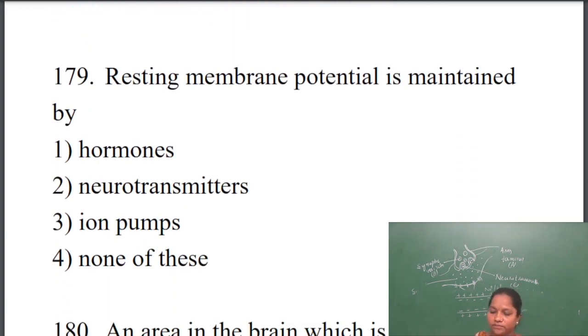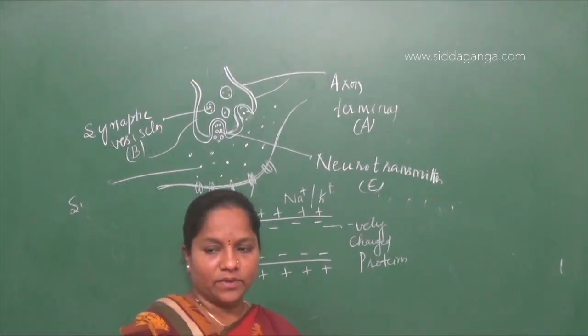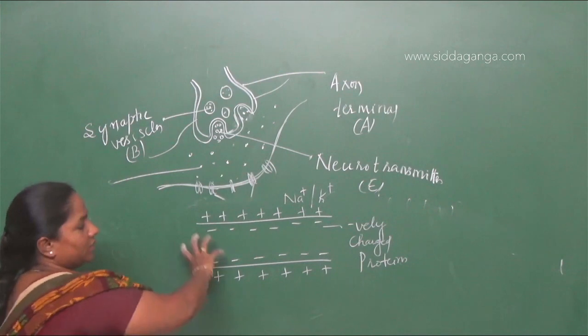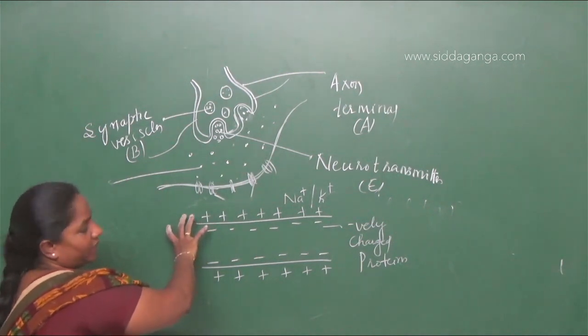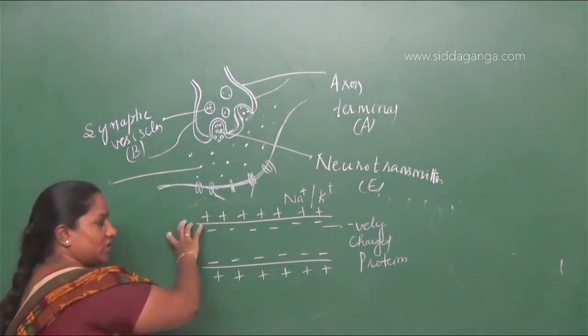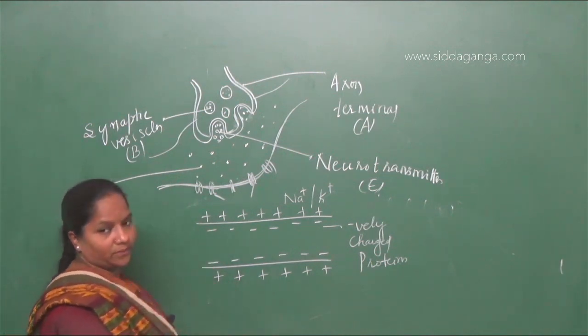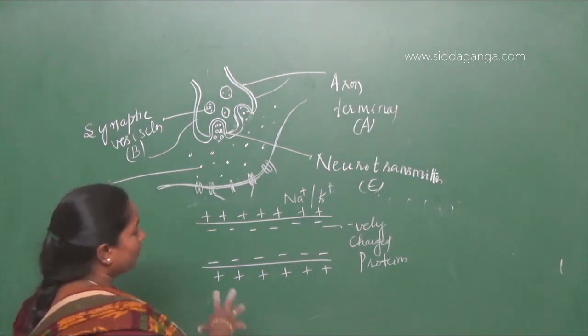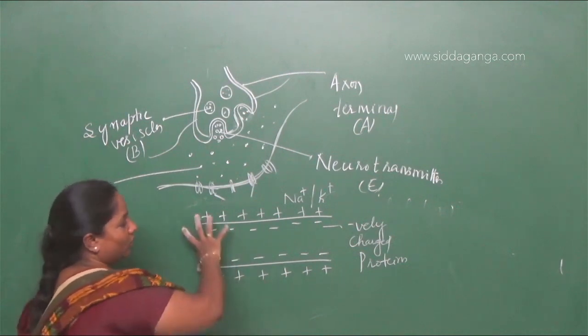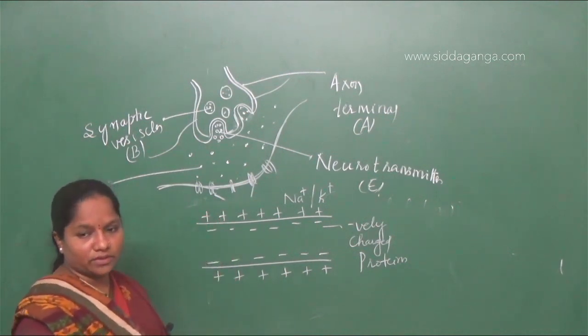The next question is, the resting membrane potential is maintained by. Again, the same question is repeated. This is a diagram of a resting membrane potential. It is maintained by how the impulses are going to be conducted, with whose help it is going to conduct the impulse, and how they are going to maintain the concentration gradient.